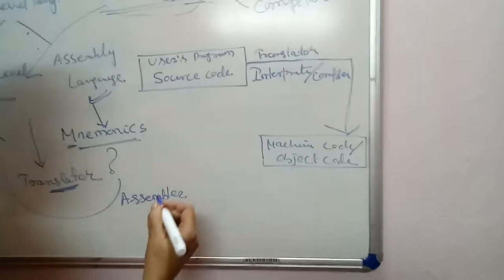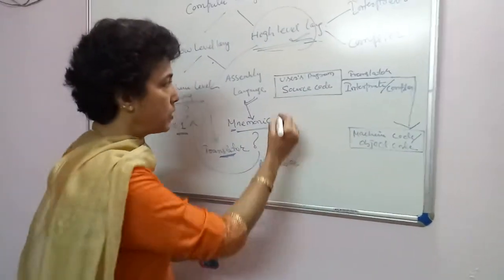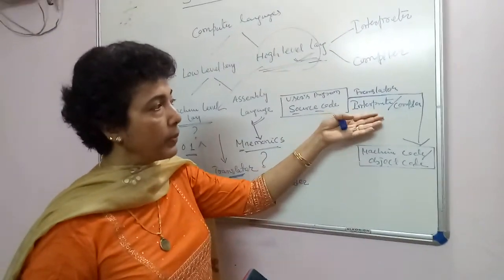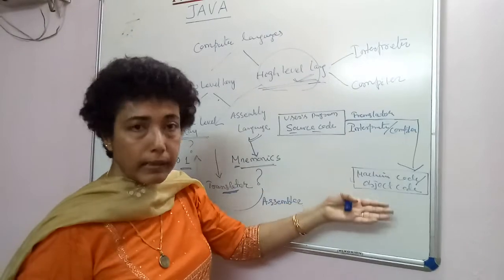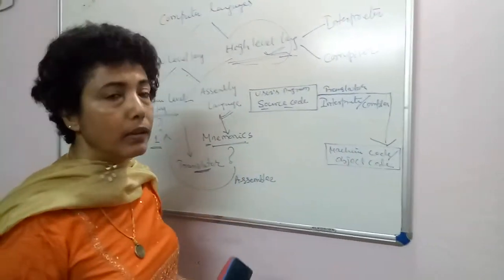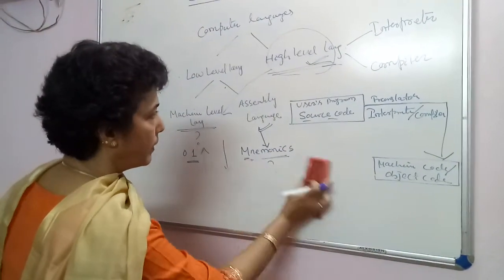So once the program written in high level language by the user, which is also called the source code, gets converted into machine code or object code, either with the help of interpreter or compiler, then the computer can work upon that instruction. Okay.